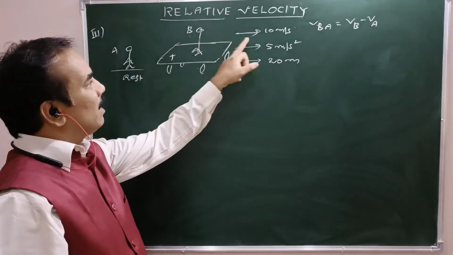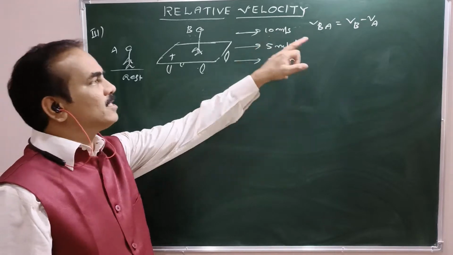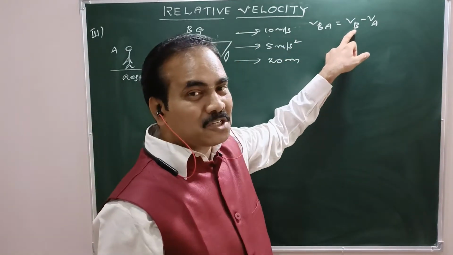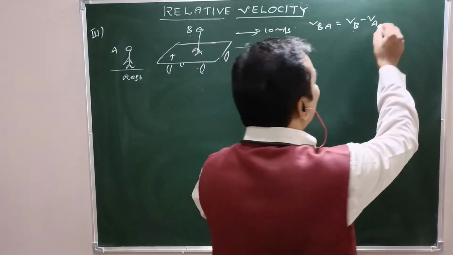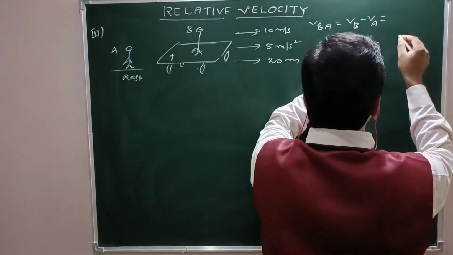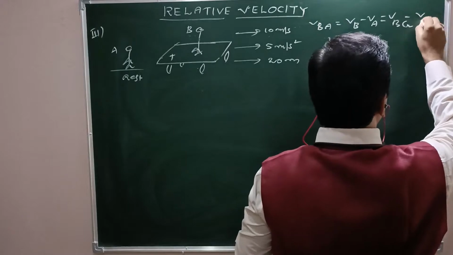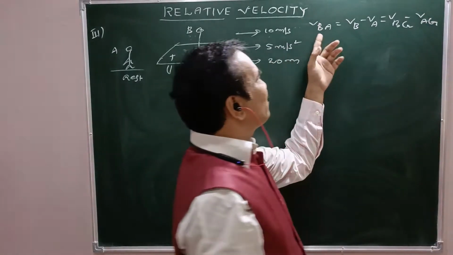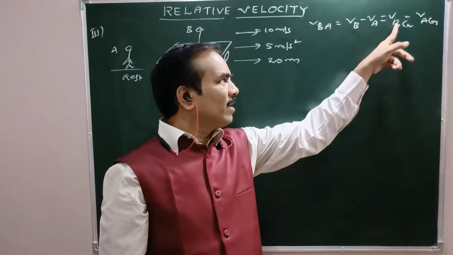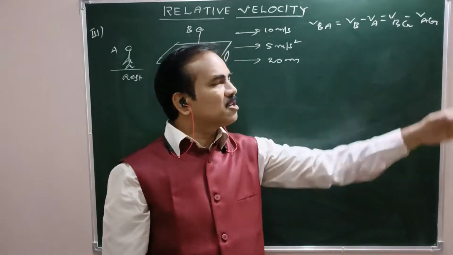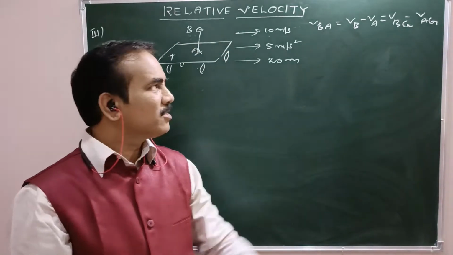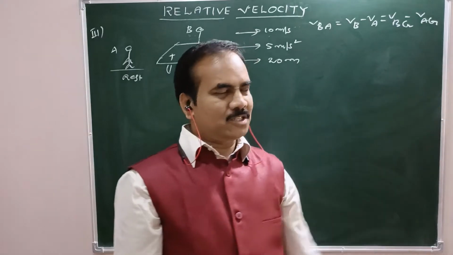Velocity of B means 10 meters per second with respect to ground. See, is it absolute velocity or not? Because VB means VBG, and VA means VAG. So VBA, velocity of B with respect to A, is equal to velocity of B with respect to ground minus velocity of A with respect to ground, meaning these two absolute velocities.